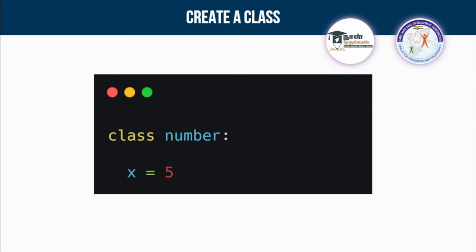So I'm creating a class. You have to create a class with the help of this class keyword. Next to that you have to give a name for it. I'm giving number, and using a colon, in the next line I'm giving x equal to 5. So I'm storing x equal to 5 inside this class.